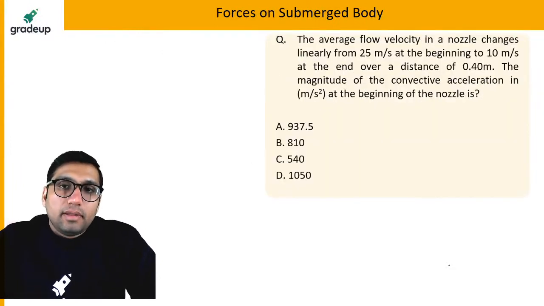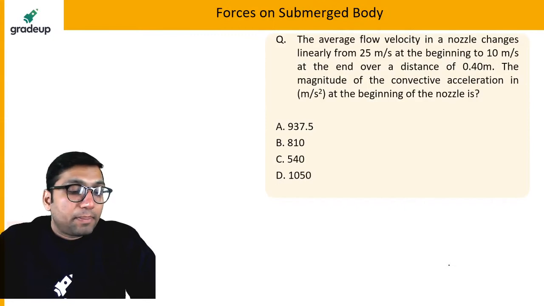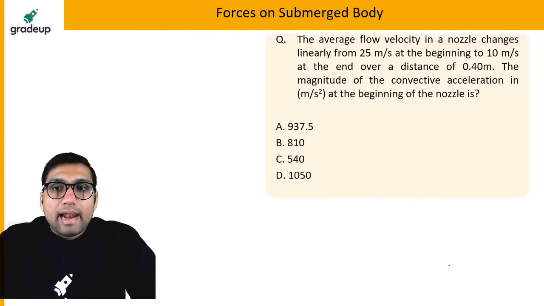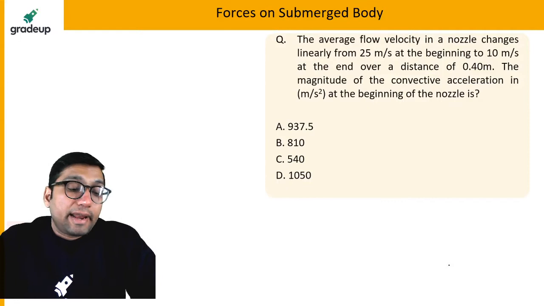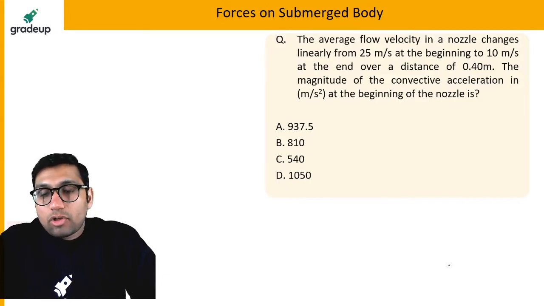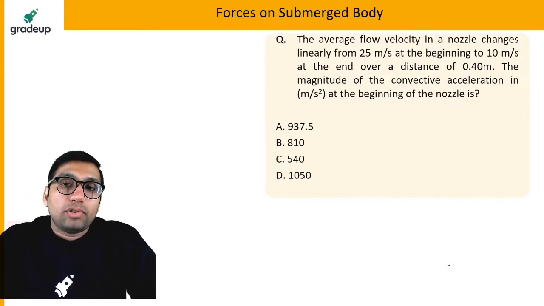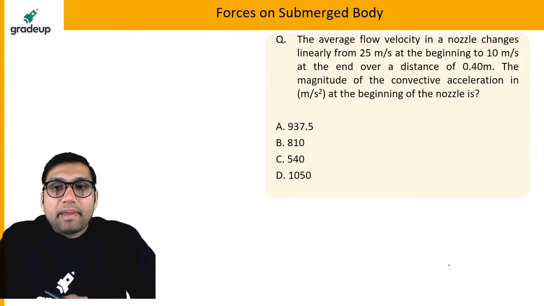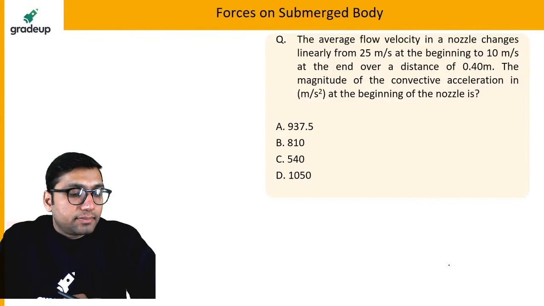Next question. The average velocity in a nozzle changes linearly from 25 meter per second at the beginning to 10 meter per second at the end over a distance of 0.40 meter. The magnitude of convective acceleration at the beginning of the nozzle is.